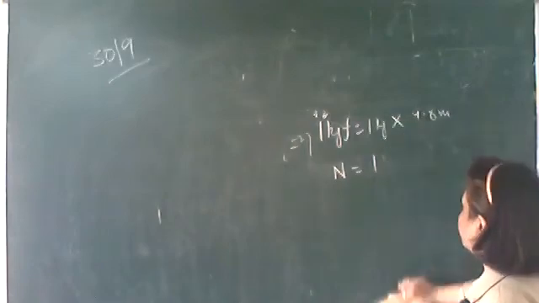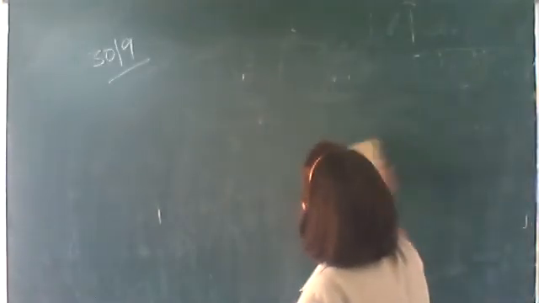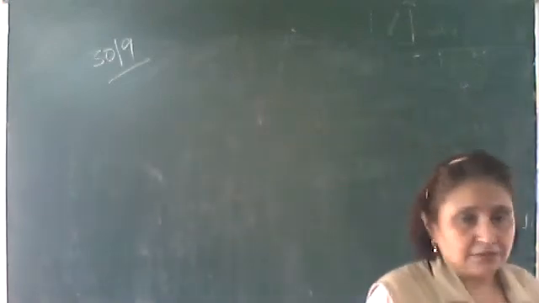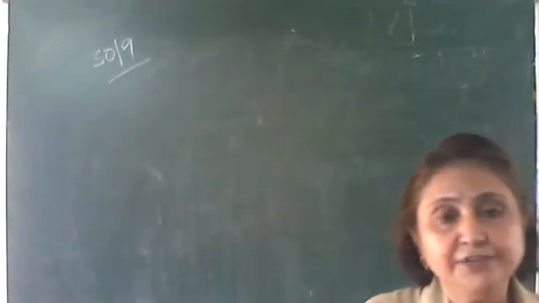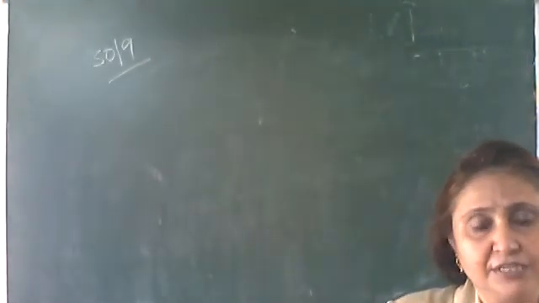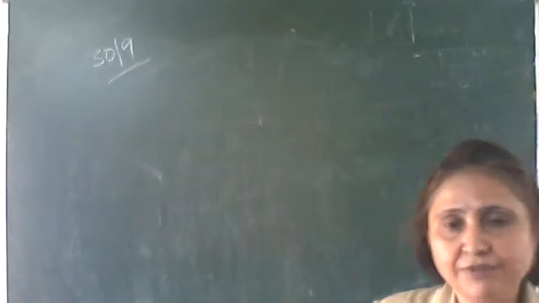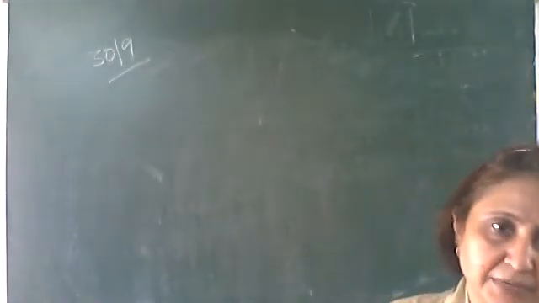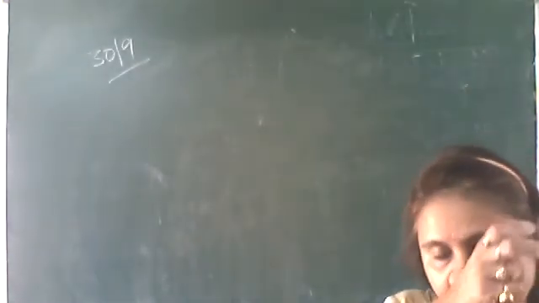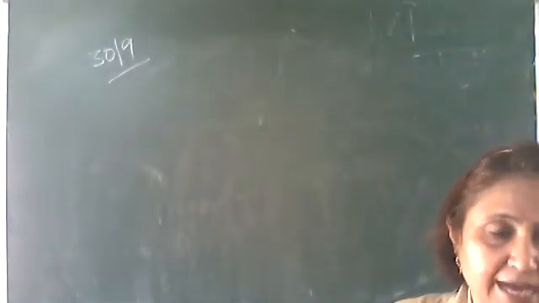A lift is moving up or down with some acceleration. The person, what he feels as weight, that is called his apparent weight. He will not feel his actual weight. If you stand on a weighing machine kept on the ground, that will give your actual weight.